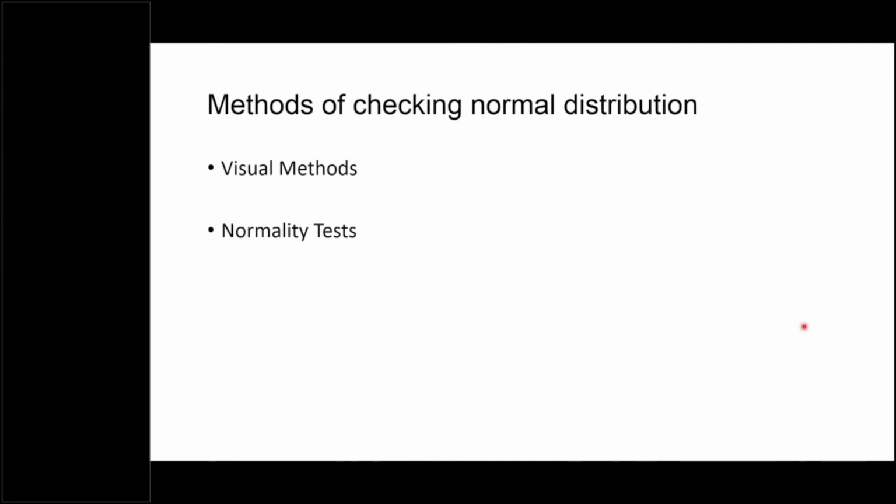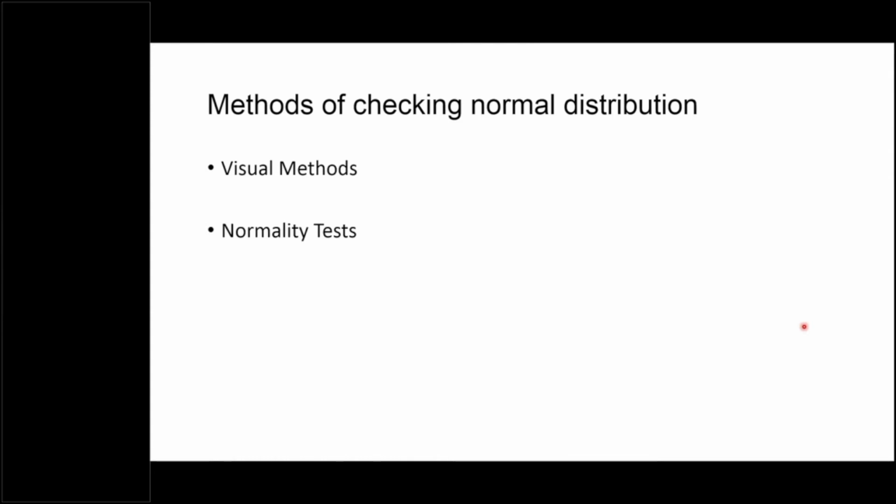The visual method may say that the data is not quite following the normal distribution, but the normality test may prove it to be following the normal distribution. So ultimately there may be some subjectivity. In the case of any confusion or contradiction, you can safely assume the data is following normal distribution, because it may be almost following normal distribution.